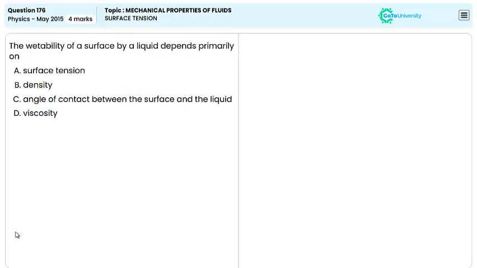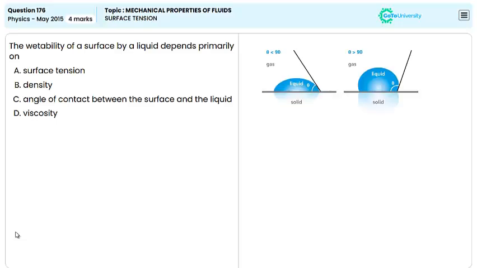Wettability refers to how easily a liquid spreads across a surface, and it primarily depends on the angle of contact between the surface and the liquid. And this angle, known as the contact angle, is influenced by the intermolecular forces between the liquid and the surface molecules.